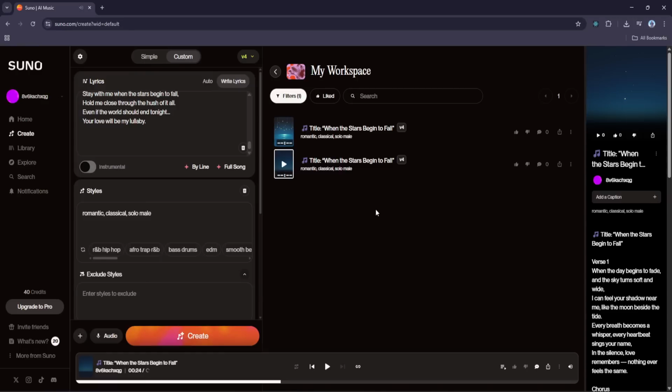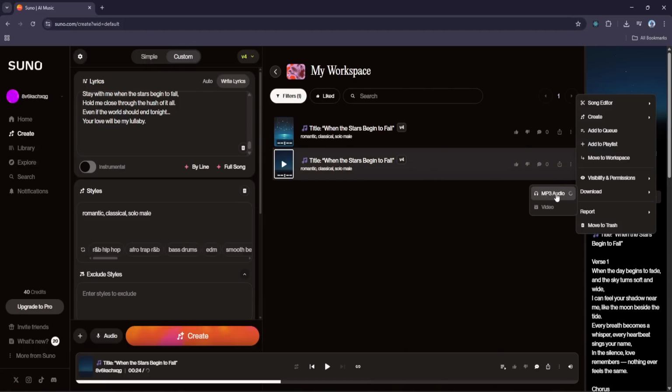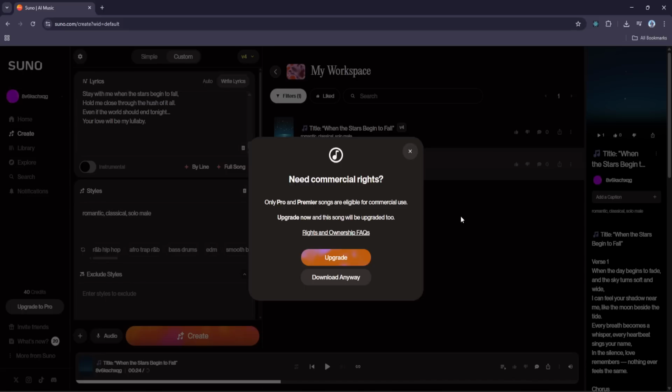Now to download it, I click the three dots next to the track and select download, then MP3, and here is something you'll want to pay attention to. Before downloading, Suno pops up a modal window with a message about commercial rights. It lets you know that only Pro and Premier plans include songs eligible for commercial use. Since we're just doing this for fun and not monetizing the track, we're totally fine.